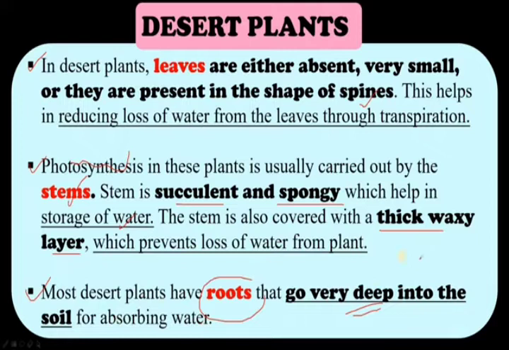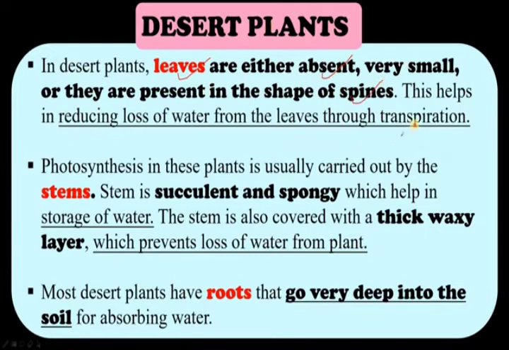Normally a plant's root goes only up to this layer of the soil, but in the desert plant the root goes deep into the sand and absorbs water from underground. A very small amount of water is absorbed, and the rate of transpiration is very small. Whatever water content is there is never lost through transpiration.